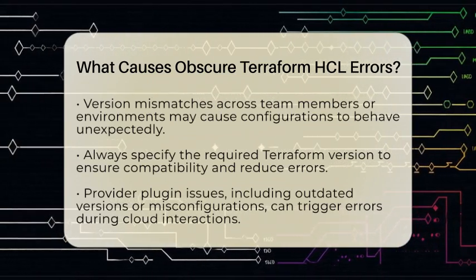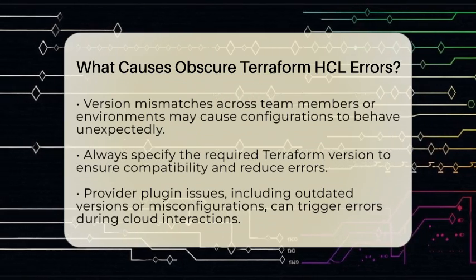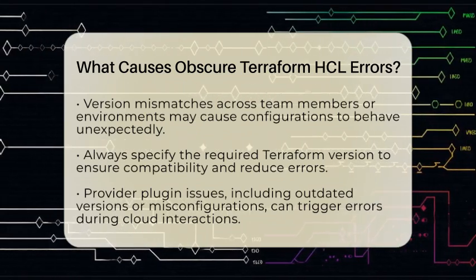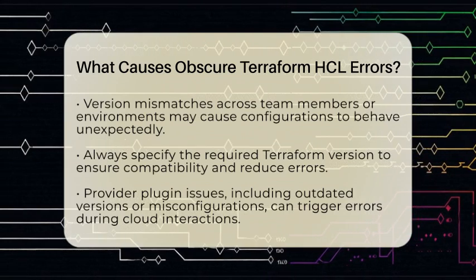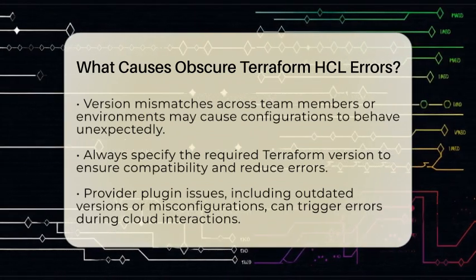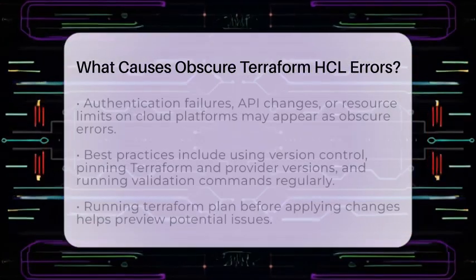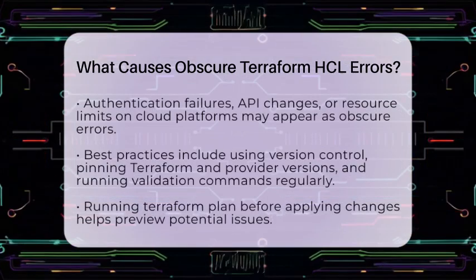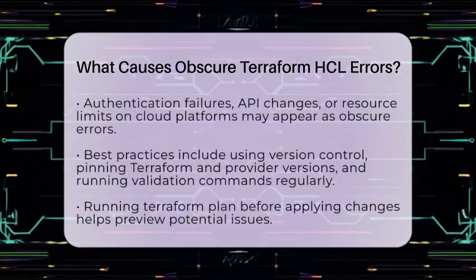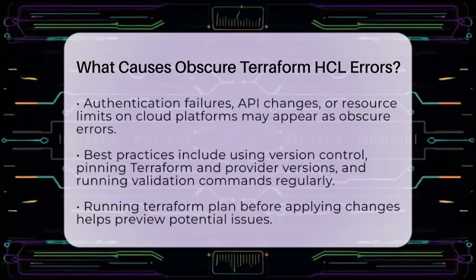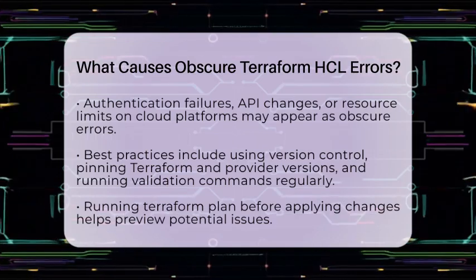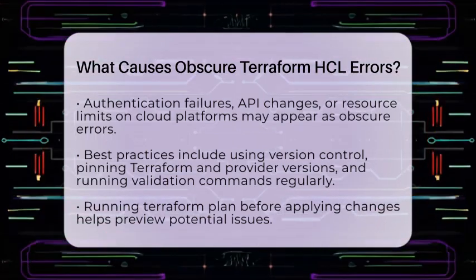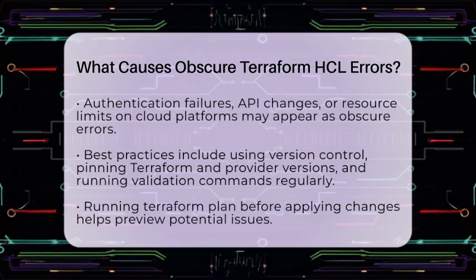Version mismatches are also a common source of trouble. Using different versions of Terraform across your team or environment can lead to errors. Newer versions may change how configurations are interpreted or how state files are handled. To avoid this, always specify the required Terraform version in your configuration. This ensures everyone is using compatible versions and reduces unexpected errors.